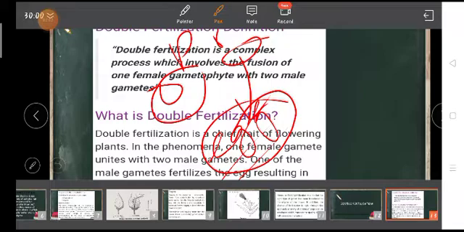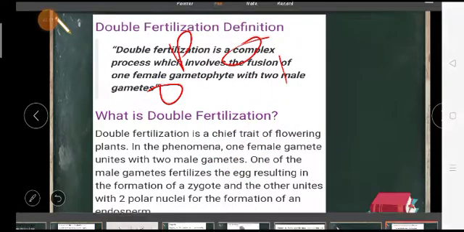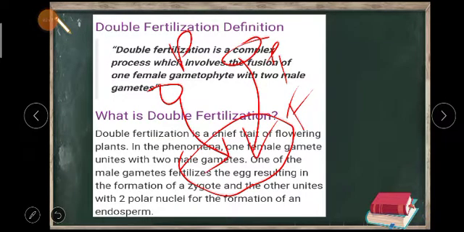That means there are two pollen grains, and they are going to fertilize a female gametophyte. One pollen will fertilize someone and the other pollen is going to fertilize someone else. Whom they will fertilize, whether the egg or somebody else, we will be discussing in this chapter.